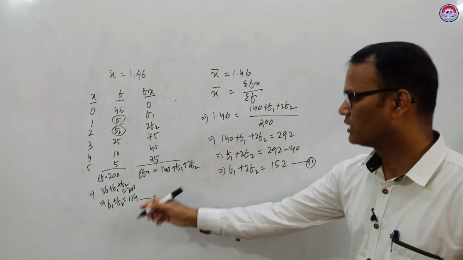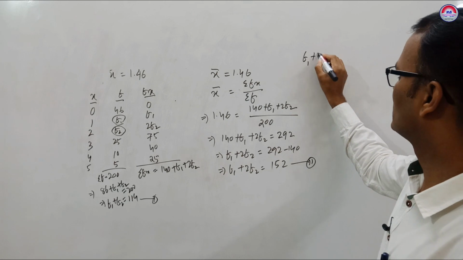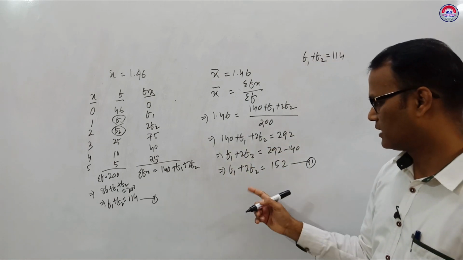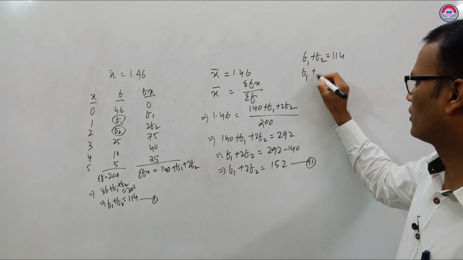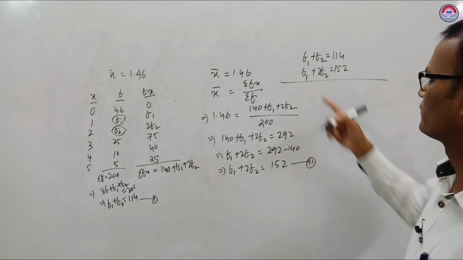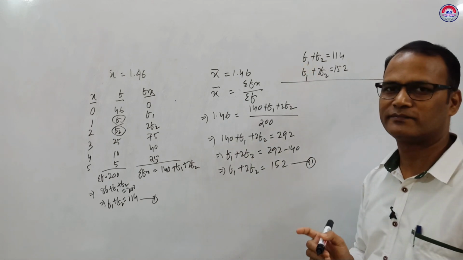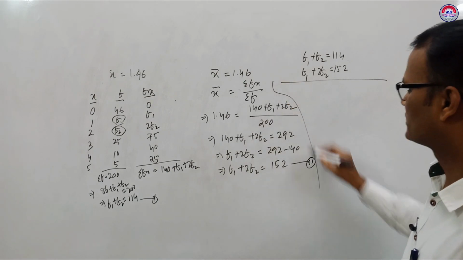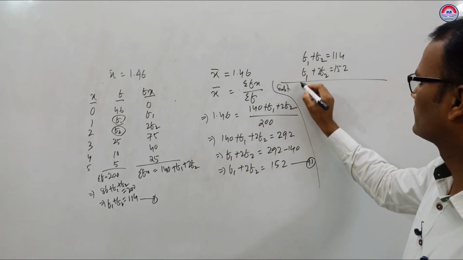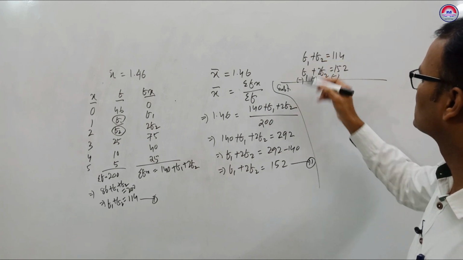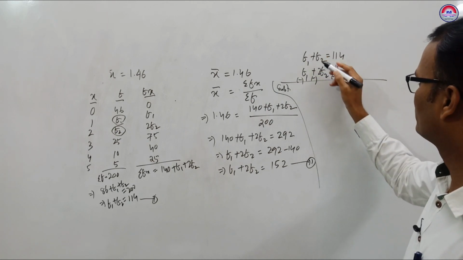Now you see equation 1, f1 plus f2 is equal to 114, and second equation f1 plus 2f2 equal to 152. Coefficient of f1 is equal. Now we can subtract. Change the sign here. So this cancels.